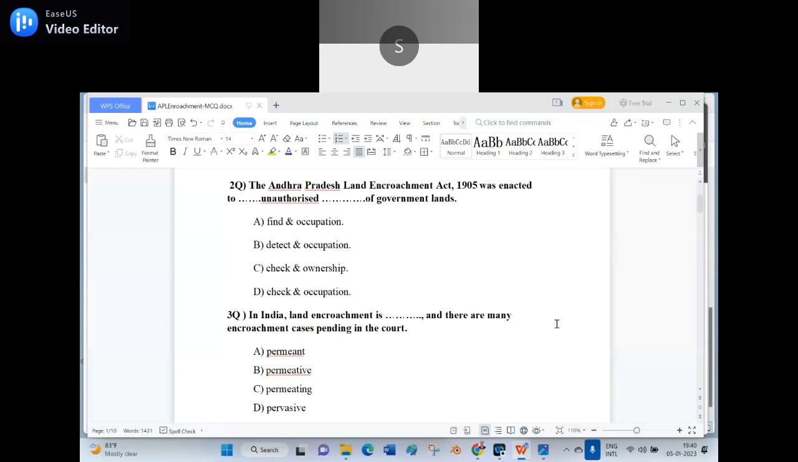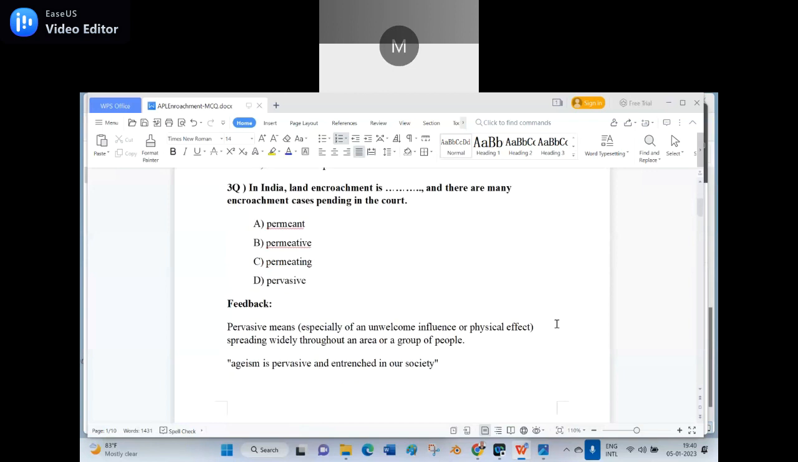Pervasive. What is meant by pervasive? Pervasive means especially if an unwelcome influence or physical effect is spreading widely throughout an area or a group of people. Egoism is pervasive in our society. Ego is pervasive, the unlawful influence or physical effect. That is called pervasive. So the right word is pervasive, and there are many encroachment cases pending in the court.